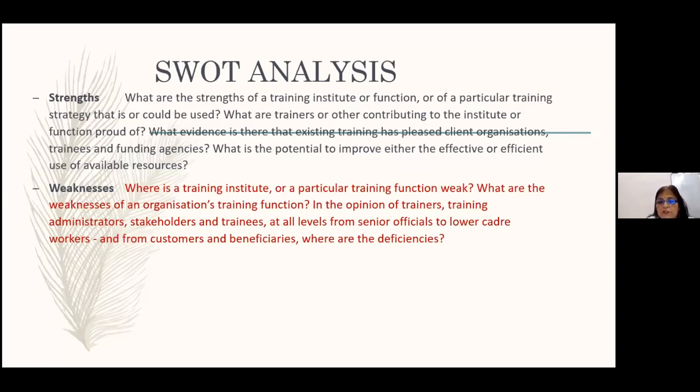And in the opinion of trainers, training administrators, stakeholders, and trainees at all levels, from senior officials to lower cadre workers, and from customers and beneficiaries, where are the deficiencies? So in the weaknesses column, you list out the deficiencies that are there in any proposal or anything that you are conducting your SWOT analysis on.